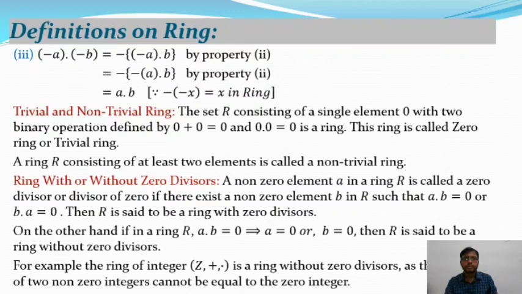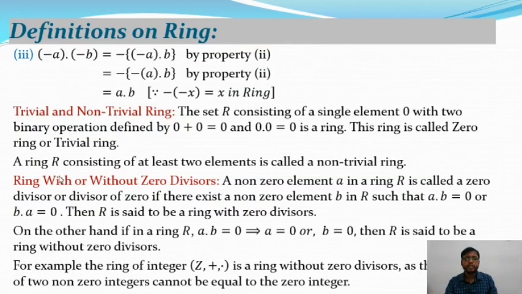After that we will take some definitions on rings. We'll start with the trivial and non-trivial ring. Here is the definition. The set R consisting of a single element 0, with two binary operations defined by 0 plus 0 equals 0 and 0 dot 0 equals 0, is a ring, and this ring is called the zero ring or the trivial ring.